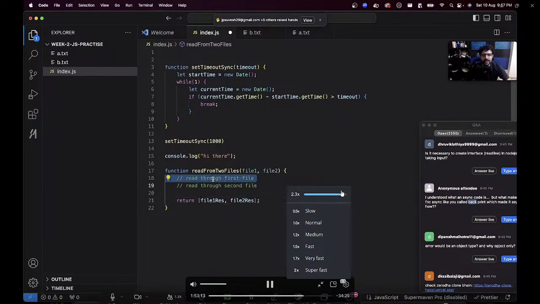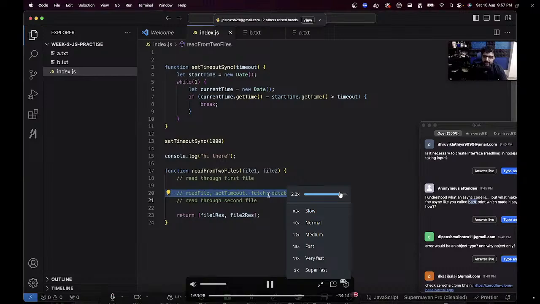So, either functions that are natively asynchronous, like the read file function, the set timeout function, the fetch function, and database calls, which we'll discuss eventually, or any function that you define on your own that depends on these natively asynchronous functions is also asynchronous. So this function is also asynchronous, but we'll get to this tomorrow when we learn about the async await syntax.